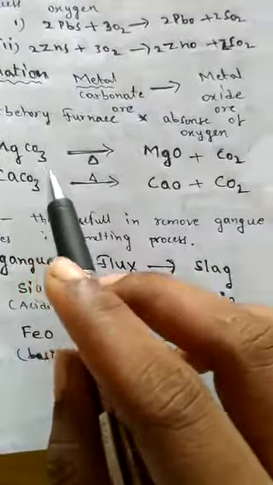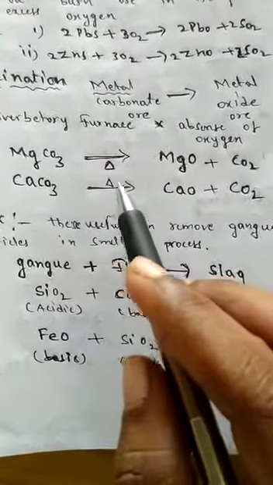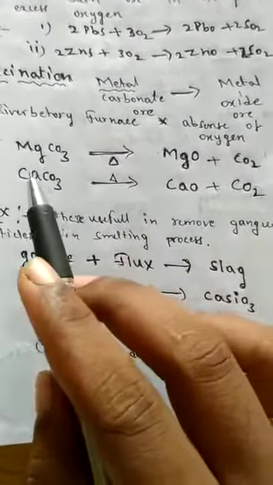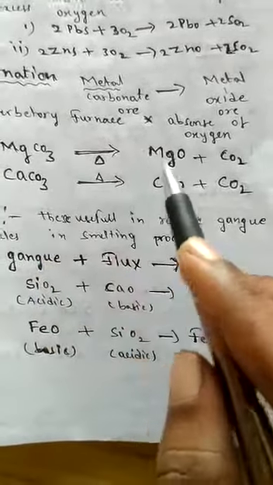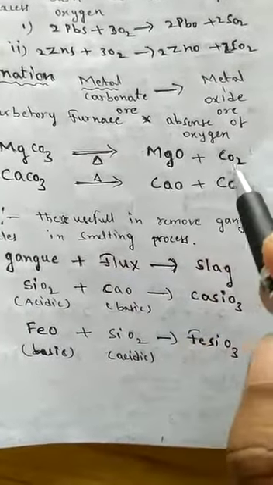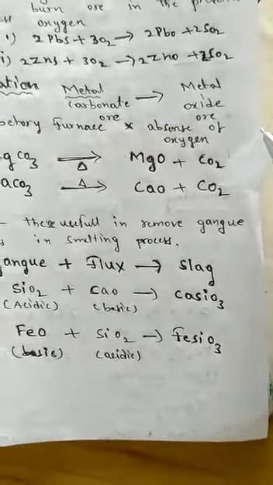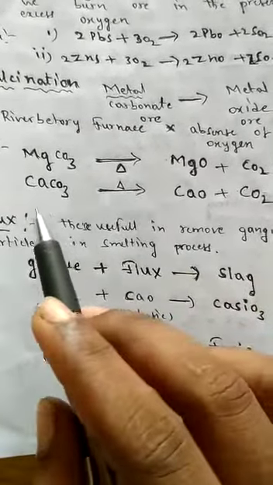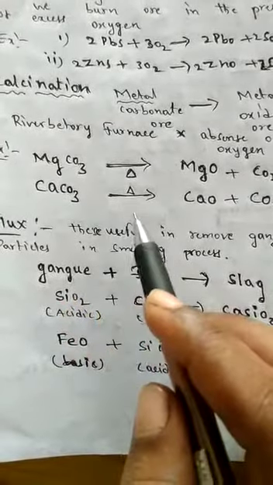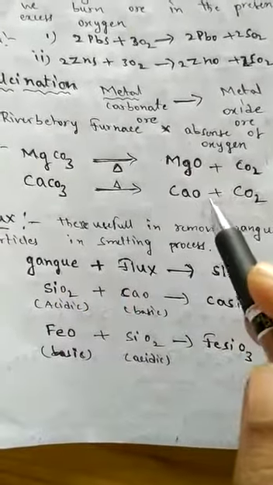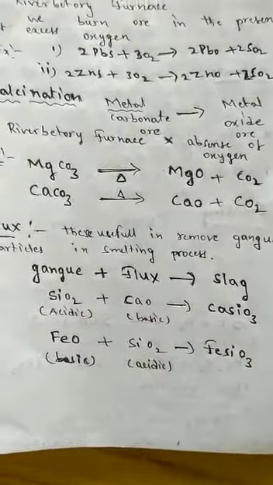So then what happens? The metal carbonate ore is converted into metal oxide. Example, MgCO3 on heating splits into MgO plus carbon dioxide. Carbon dioxide passes through the chimney and enters into the atmosphere. Next, limestone, calcium carbonate. On heating, limestone becomes calcium oxide and carbon dioxide. That carbon dioxide enters into the atmosphere.